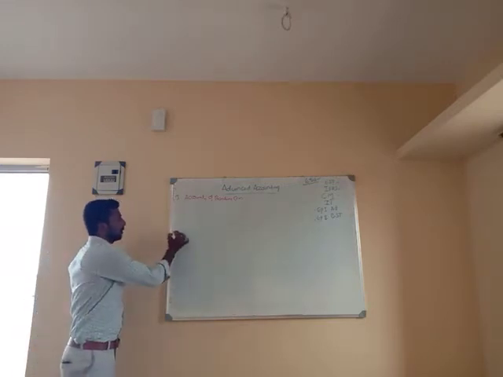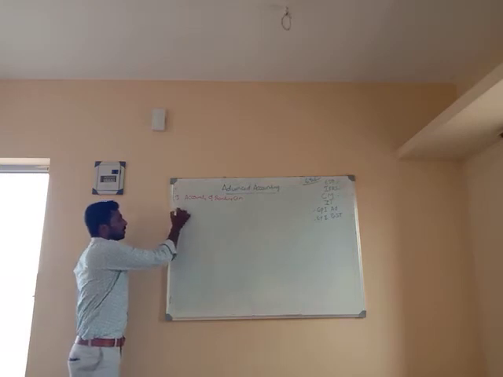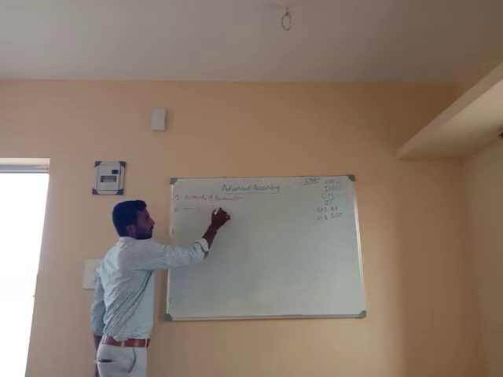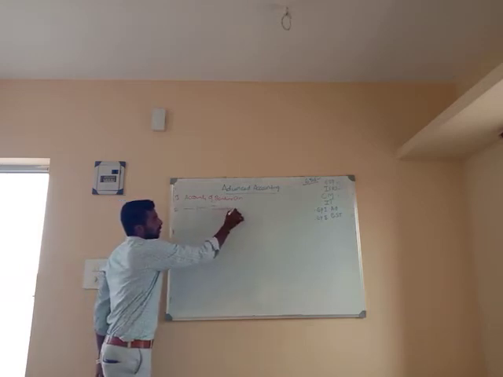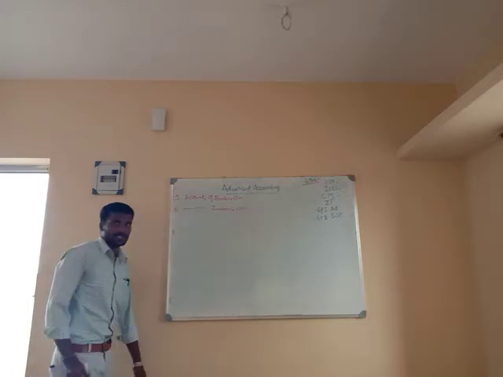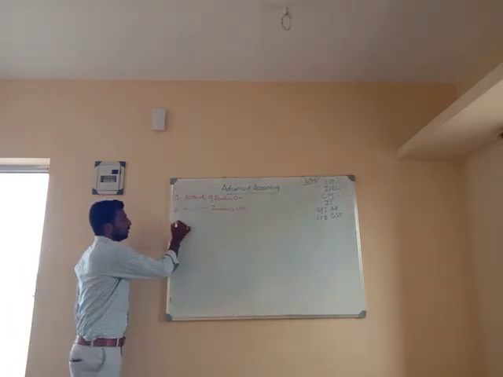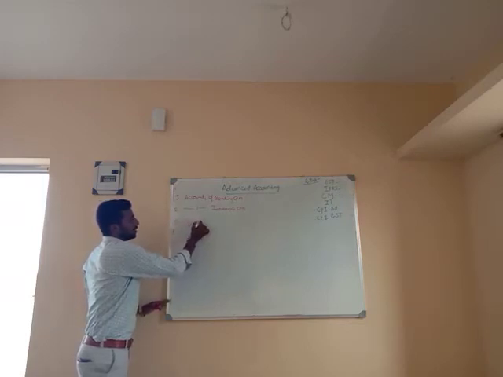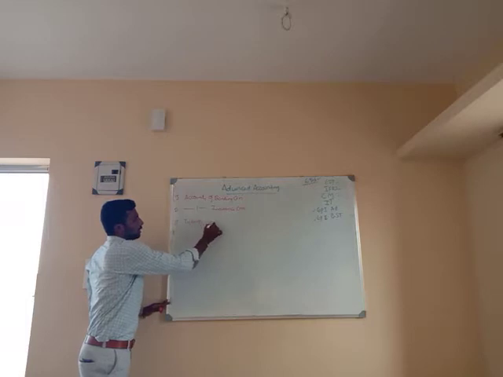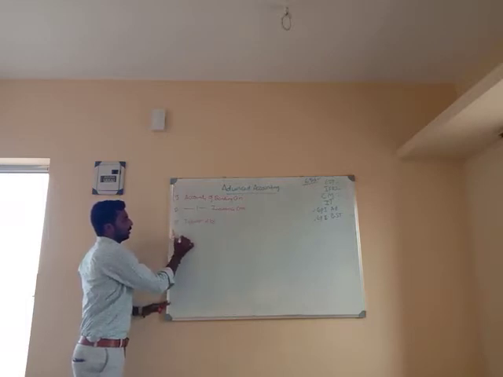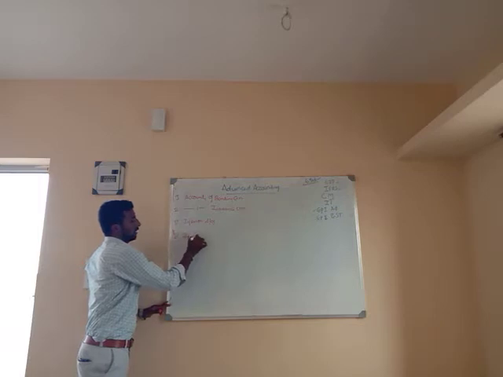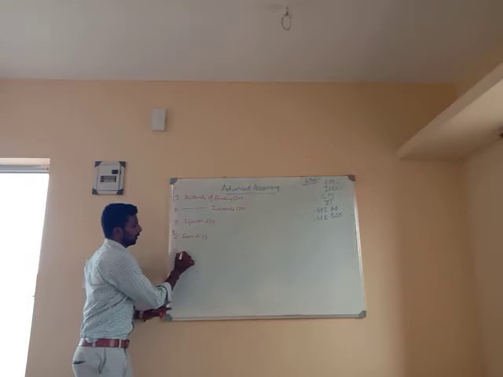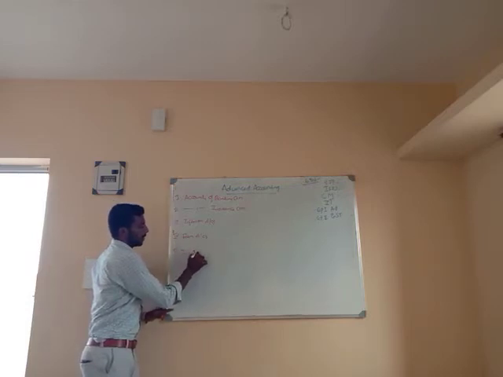Next one is accounts of insurance companies. Next you have inflation accounting. Fourth unit you have farm accounting. Fifth unit you have investment accounting.